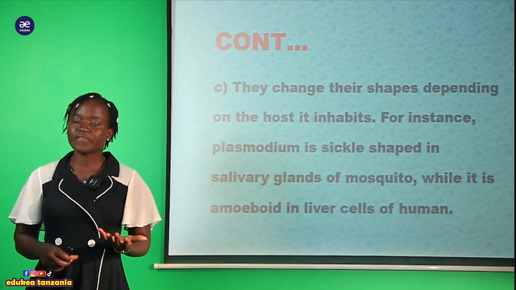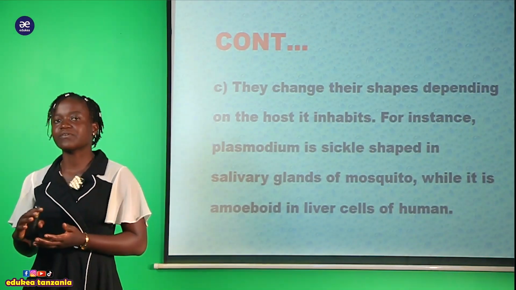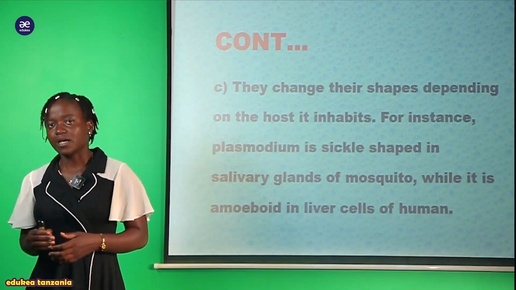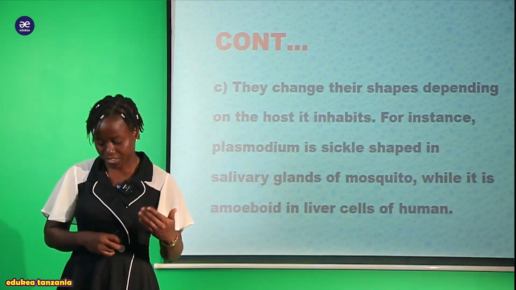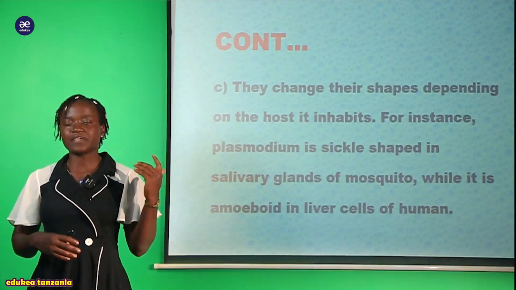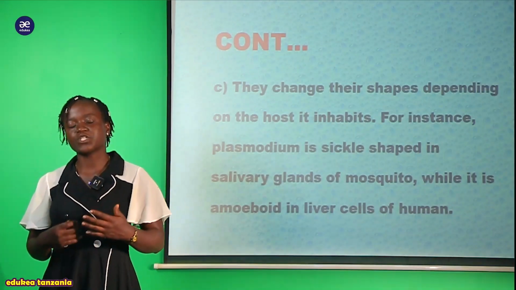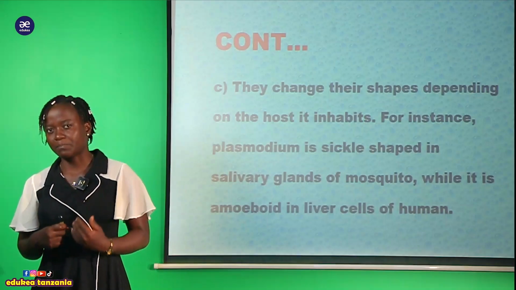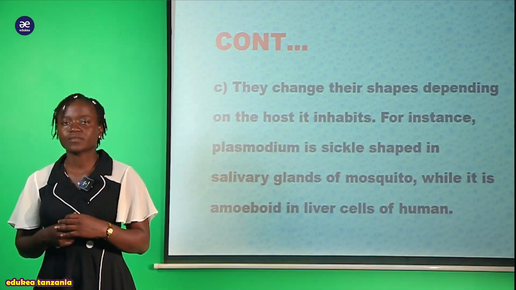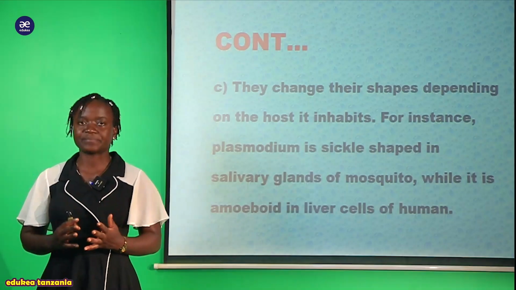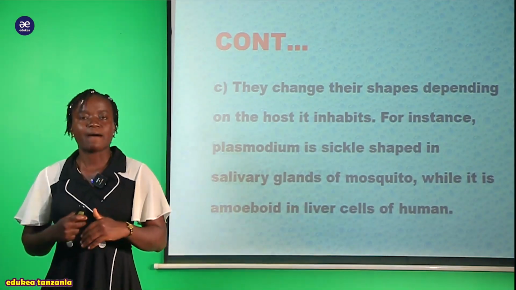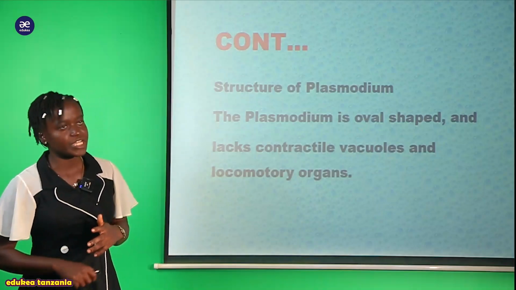So now you can see the structure changes depending on the host they invade, or the host they inhabit. Now my student, those are the peculiar characters which are found in this phylum Apicomplexa. Now we are going to see the structure of this representative member ambaye tumechagua, ambaye anaitwa Plasmodium.